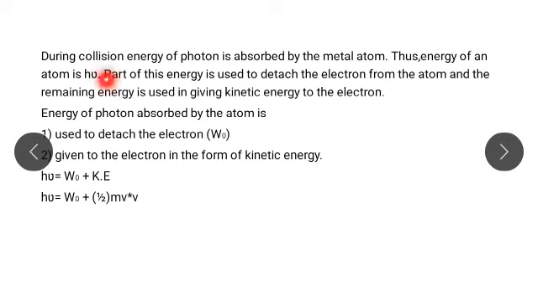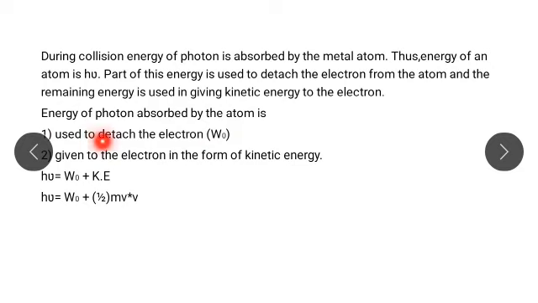First, part of this energy is used to detach the electron, that means to separate the electron from the metal atom, and the remaining energy is used in giving kinetic energy to the electron.